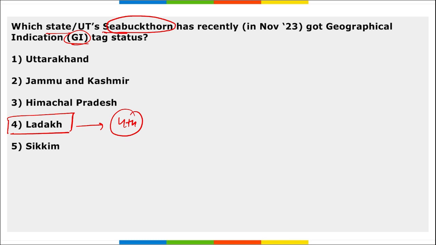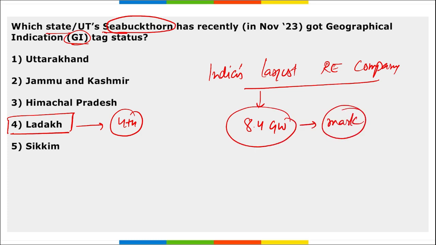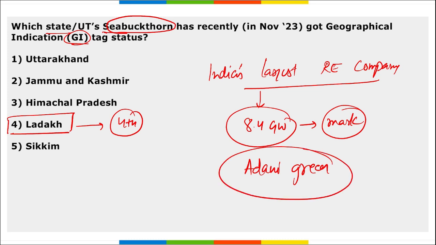Then apart from this, tell me, if I ask you which is India's largest renewable energy company, with 8.4 gigawatt of mark, right? They have recently touched this mark of generation of electricity. That is India's largest renewable energy company. It is Adani Green, right?